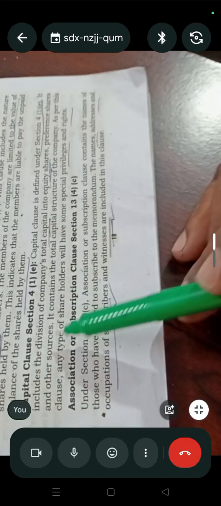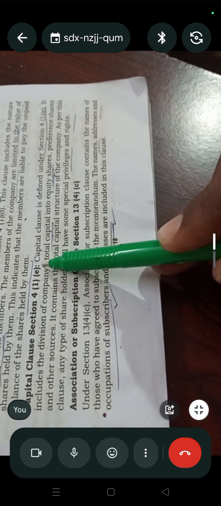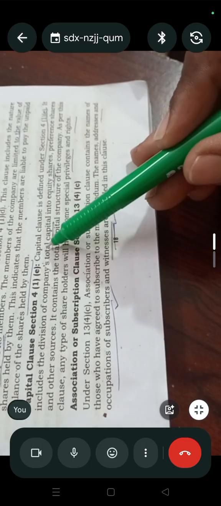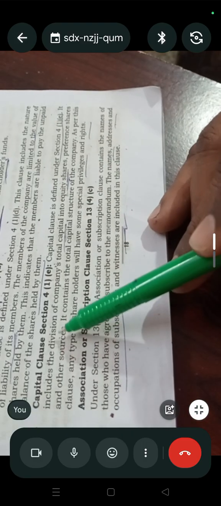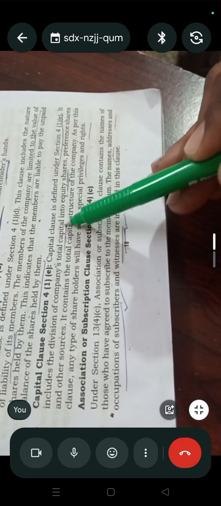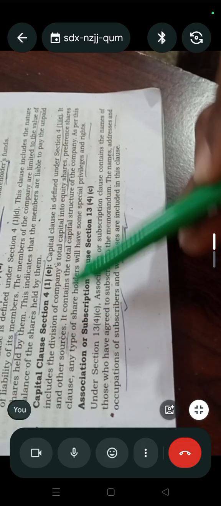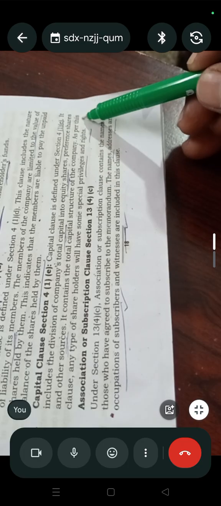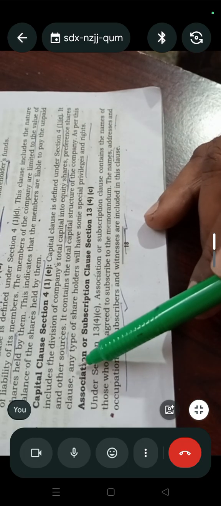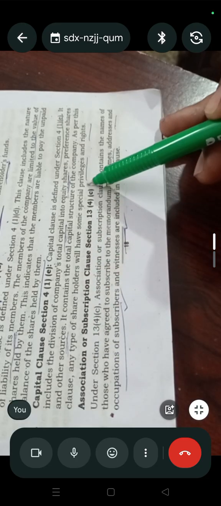Next, capital clause, section 41E. Capital clause is defined under section 41E. It includes the division of the company's total capital into equity shares, preferential shares, and other sources. It contains the total capital structure of the company as per the class. Any type of shareholders will have some special privileges and rights.